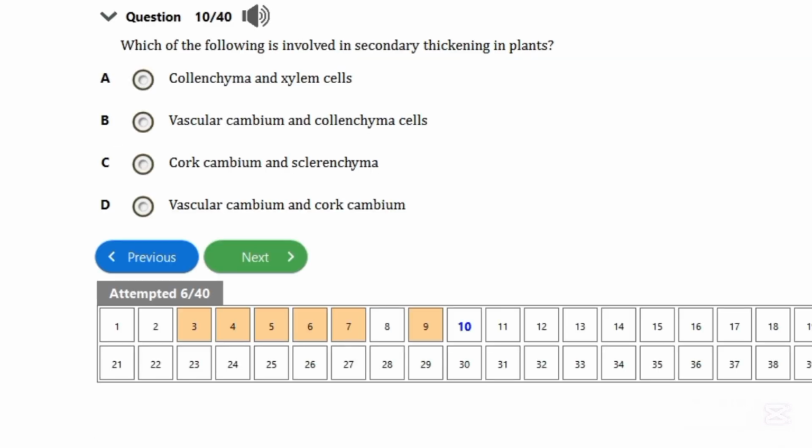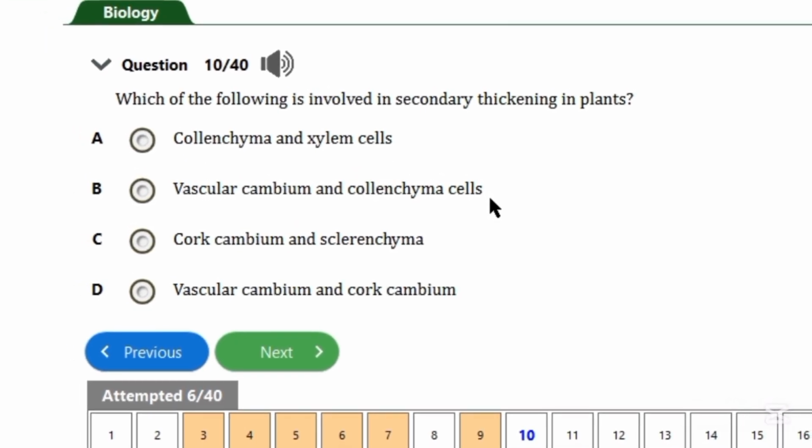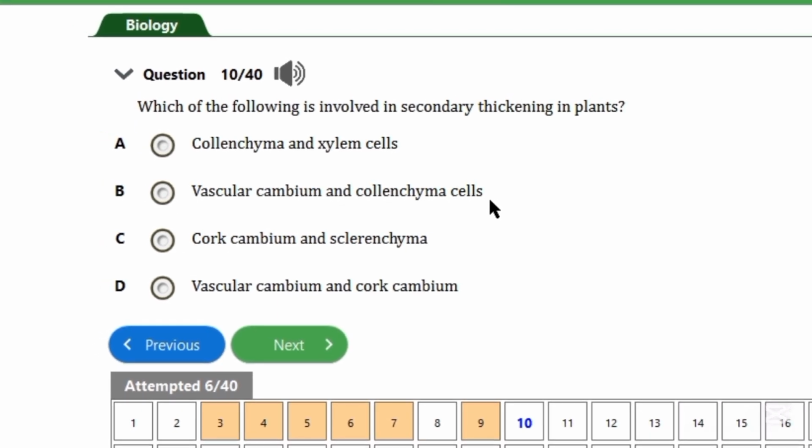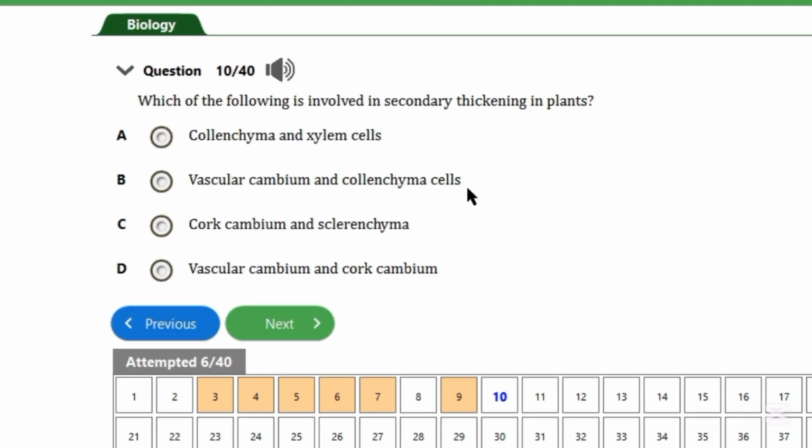So which of the following is involved in secondary thickening of plants? So now whenever it comes to your mind secondary thickening of plants, always know that cambium cells are involved. Cambium helps in increasing the radius of tree trunks, things like that. So just note that. Therefore, the answer will be vascular cambium and cork cambium.